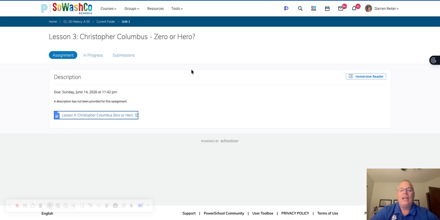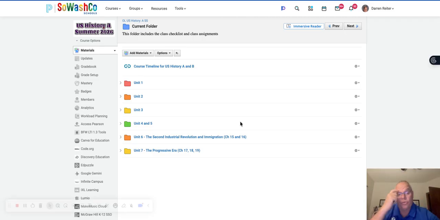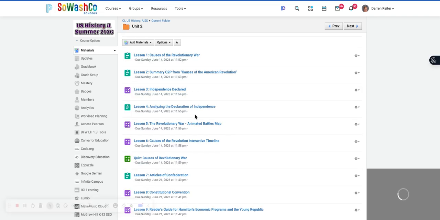Now, some of us want to make sure that if you don't have a lot of background on that you're spending that time to get that background information, while others will have some, but they'll still be able to use that article and that video to supplement what they already have. Now, you'll see that as we go into Unit 2, that pattern keeps continuing.